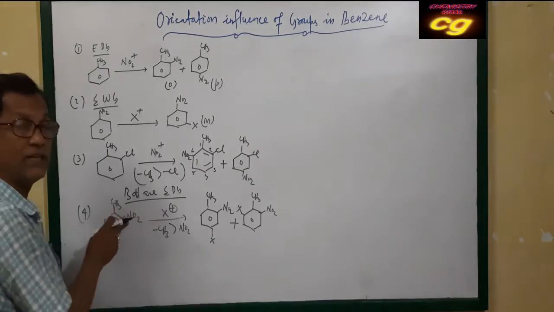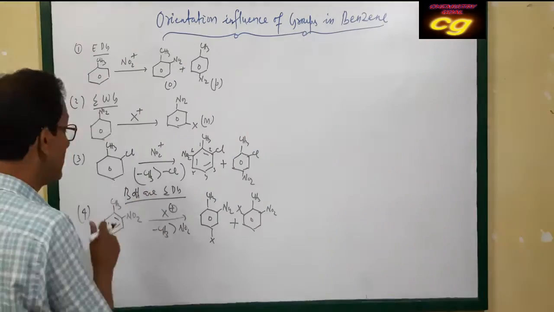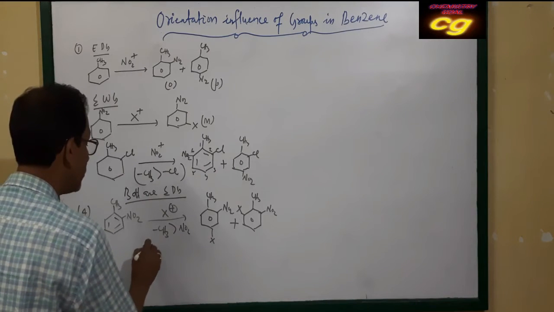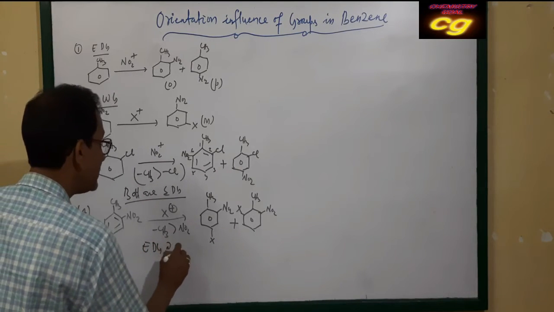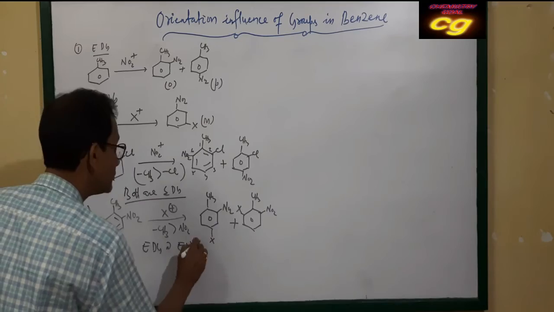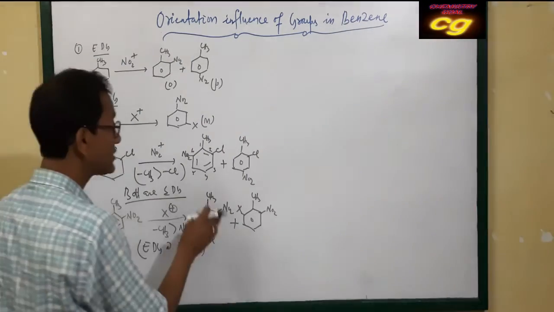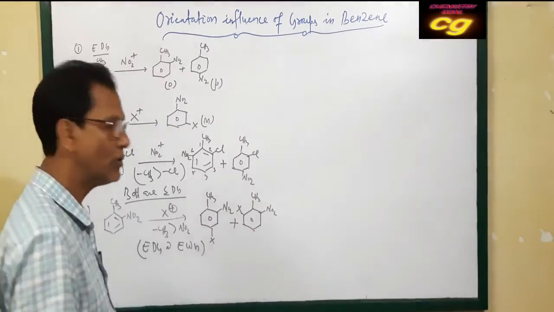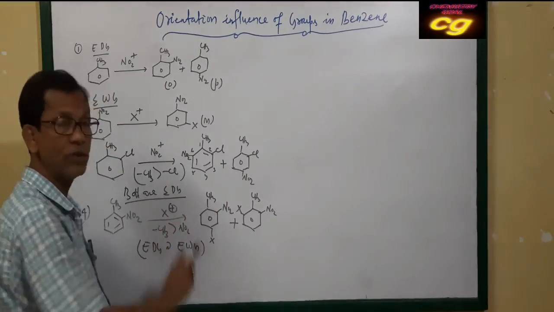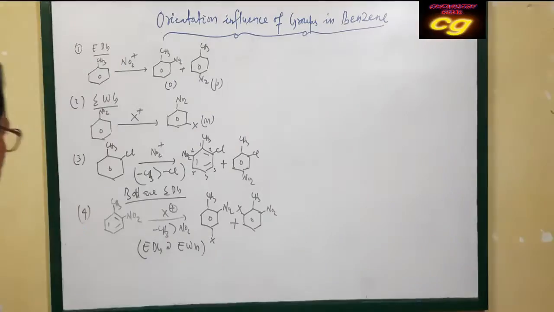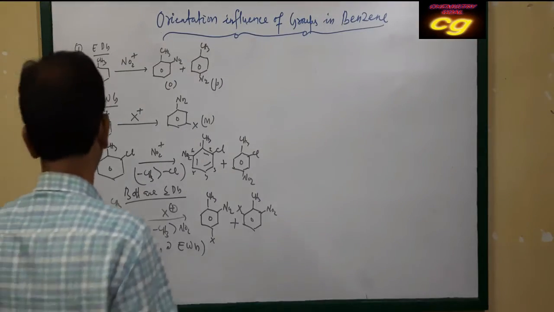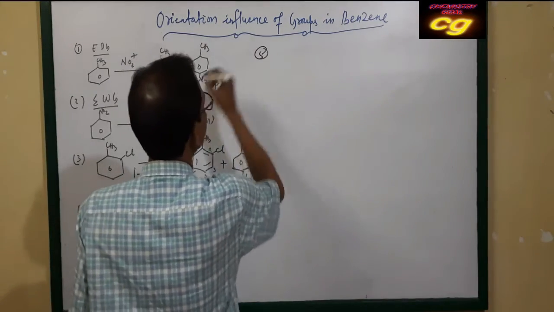In case one is electron donating group and the other is electron withdrawing group, if both are there, then the next substitution, third substitution, occurs at the ortho para position of the electron donating group. So this is the fourth case. Then the fifth case will be like this.